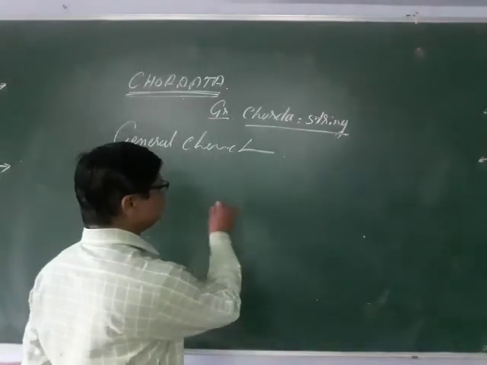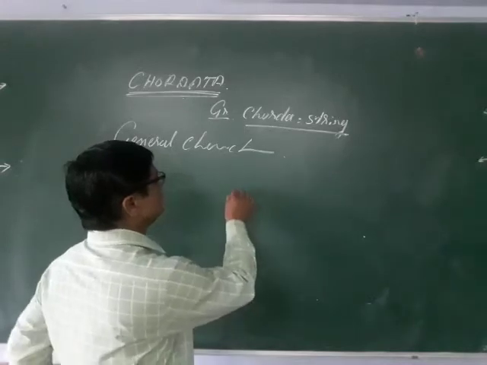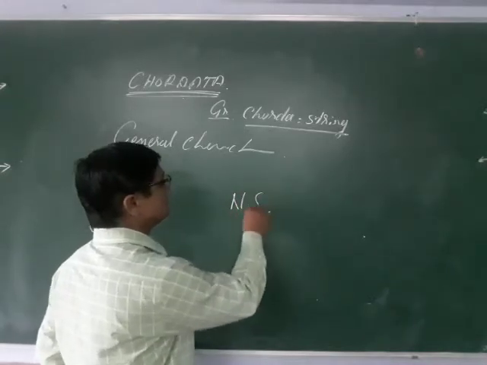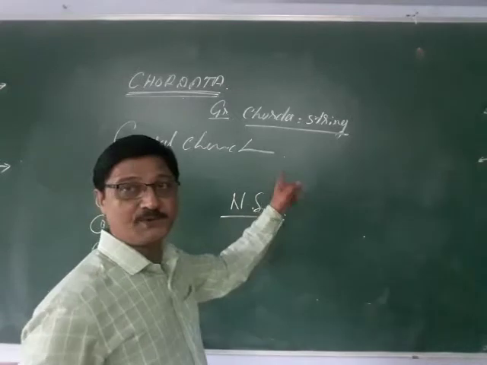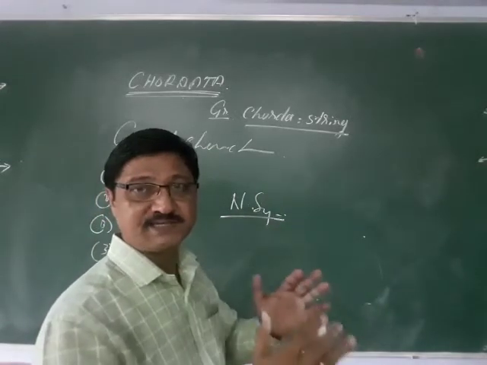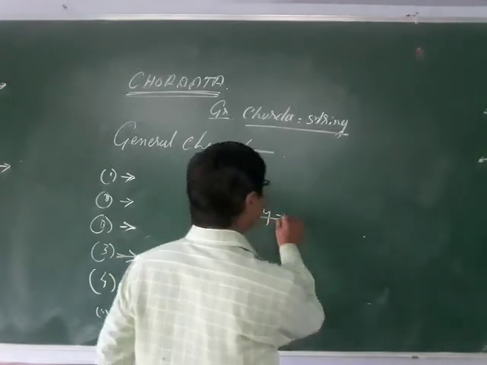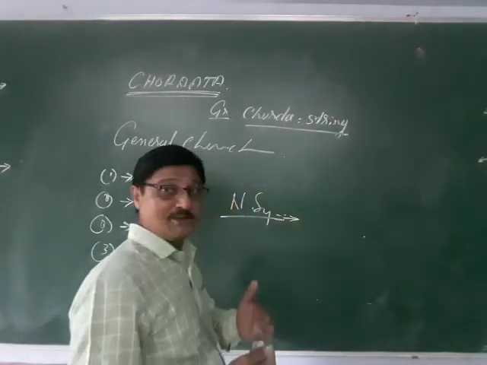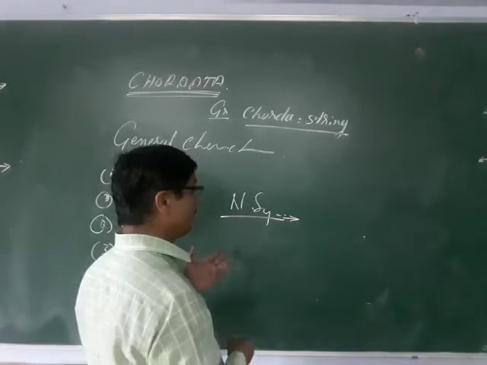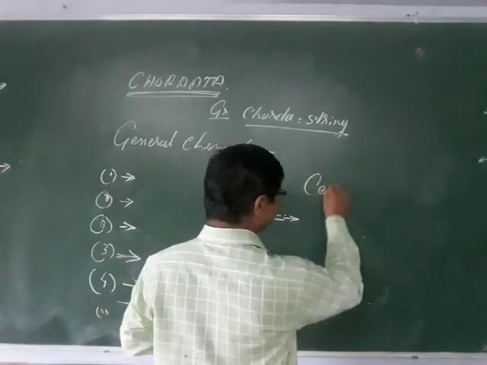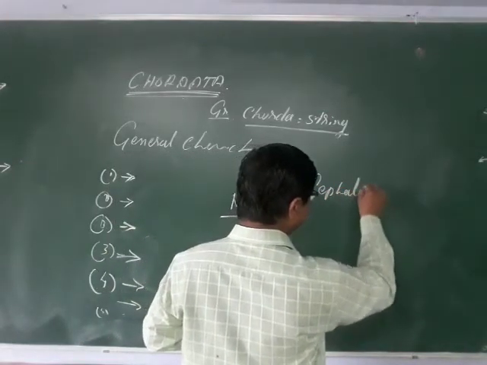Excretion. The next is the nervous system. The nervous system is well developed because they have a definite shape and size of the body, and due to well developed, well marked cephalization. What does cephalization mean?